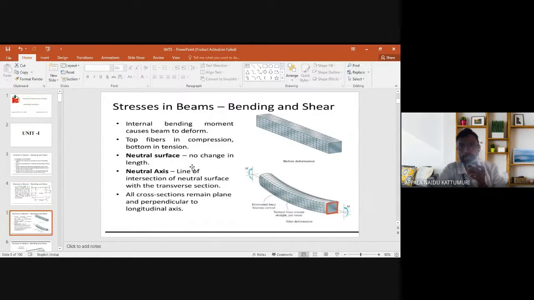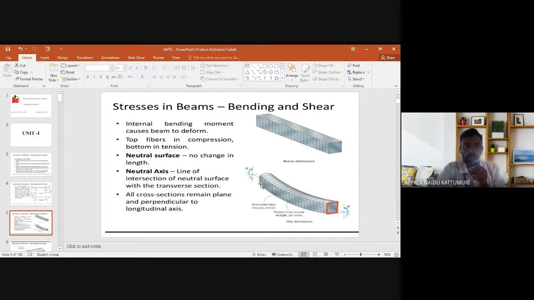The next topic is stresses in beams, bending and shear. The internal bending moment causes the beam to deform, with the top fiber in compression and the bottom in tension. For example, when forces are applied at the sides of the cross section of the beam, the beam will deform. This is the initial position of the beam before deformation, and this diagram represents the beam after deformation. The bottom of the beam is expanding and the top of the beam is decreasing.